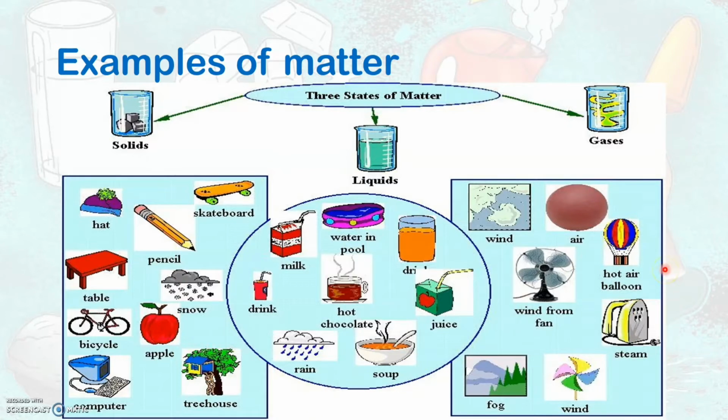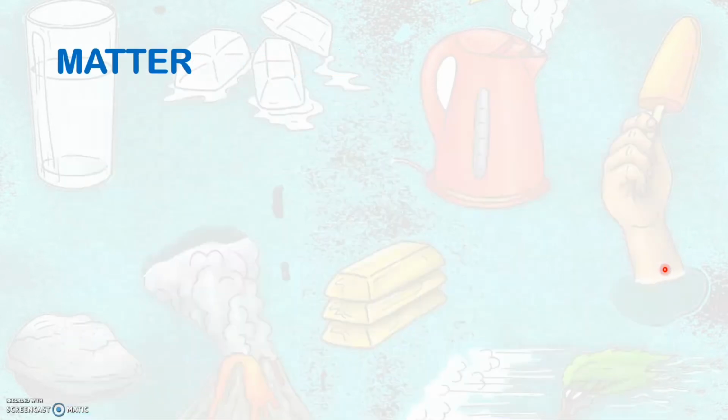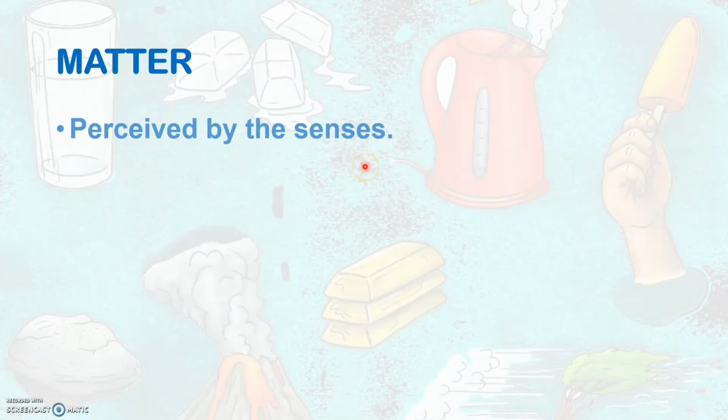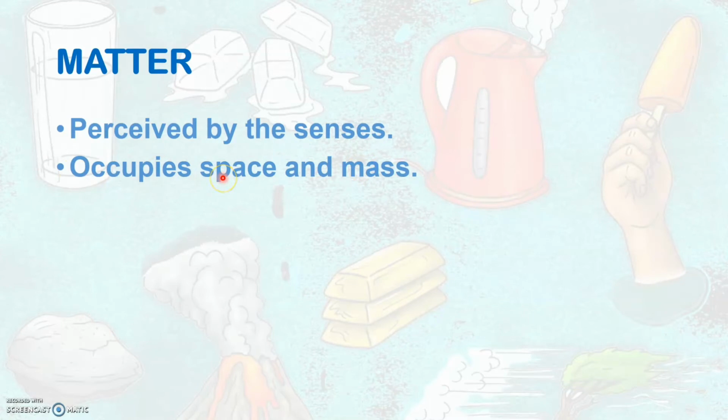So what exactly is matter? Any object, if it can be perceived by the senses and if it occupies space and if it has a mass, then we call it matter.